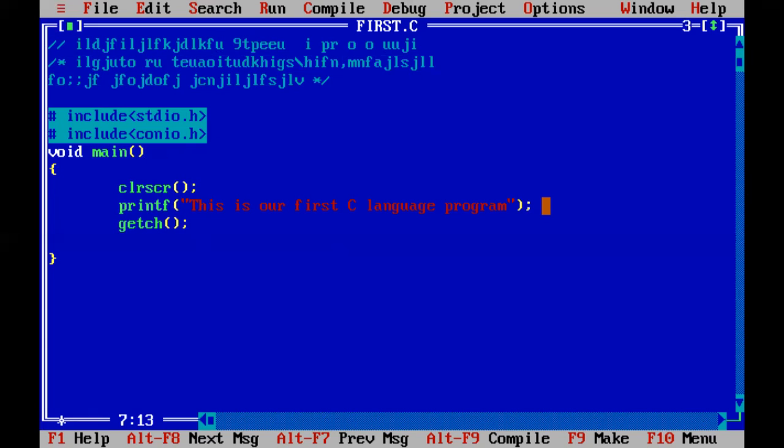Keep in mind, whenever you study, you must practice. When you do not practice any program, you will forget very soon, and the compiler will show you many errors in the program. I will tell you how the errors come if I place some kind of mistake in my program. So the compiler will show me the error over here in the message window.